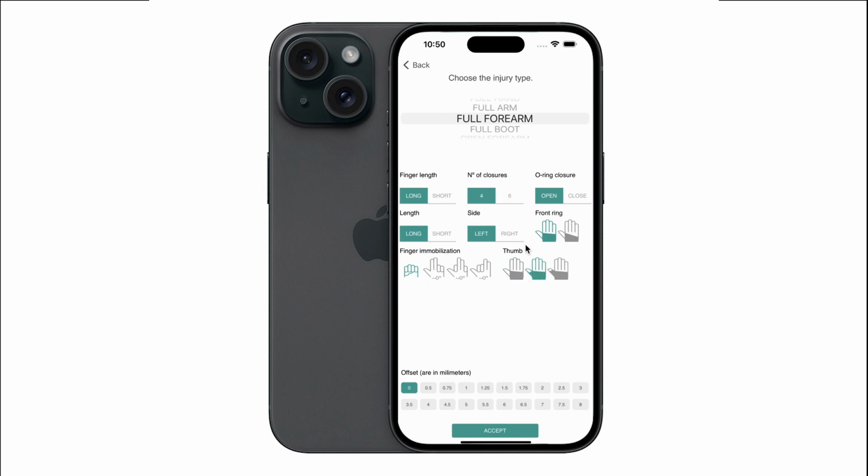This is the distance between the skin and the immobilization, and it will be applied depending on whether there is any post-inflammatory process or simply for the patient's comfort. You will press the Accept button, and we will enter the injury section.